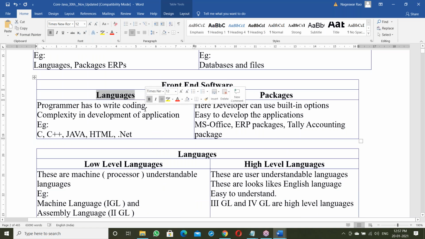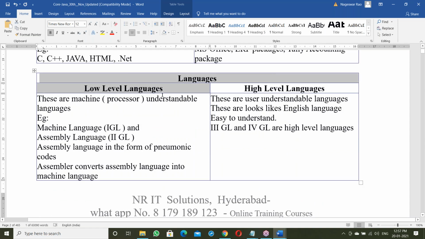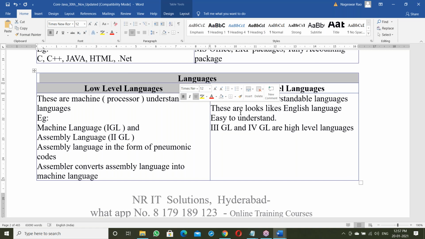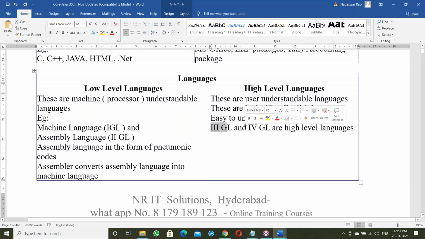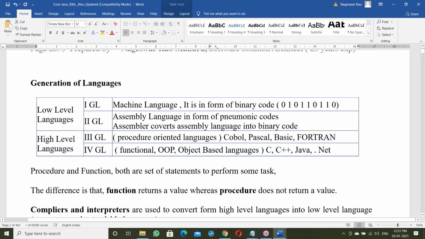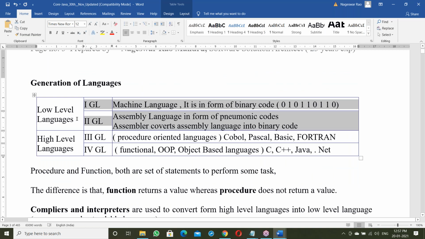Java comes under language. In languages, low level and high level languages. Java comes under high level. In high level, there is third generation and fourth generation. The first and second generation are low level languages. Third and fourth are high level languages.